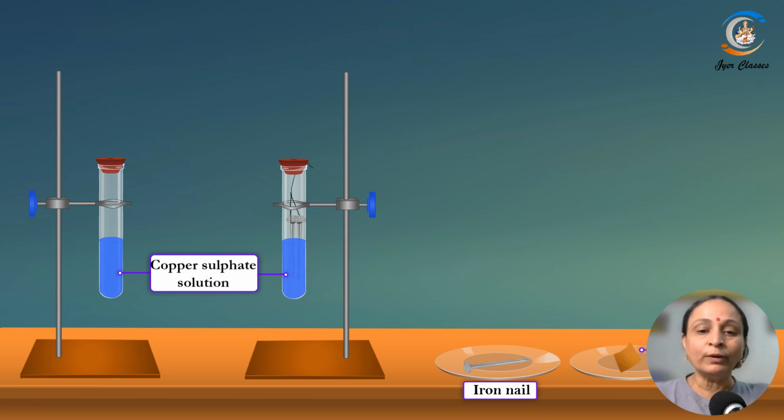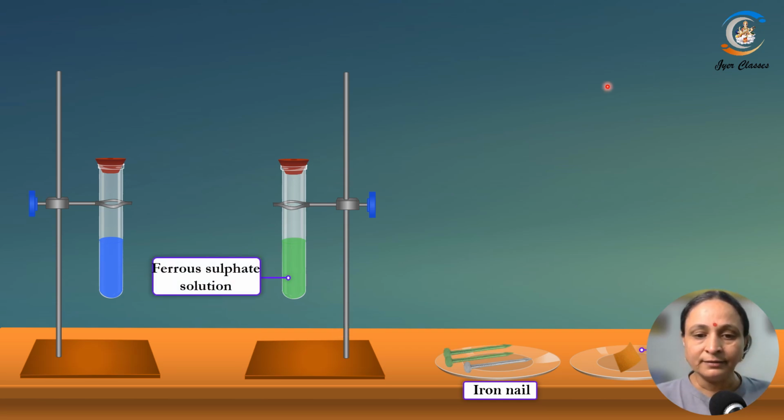Now we will be adding iron nail and keep it for 20 minutes. Then what you can see is the blue color of the copper sulfate solution in the first test tube will remain as it is, but in the one in which you have put the iron nail, it will turn to green color. Right? And then if you watch it carefully, this green substance has actually become ferrous sulfate.